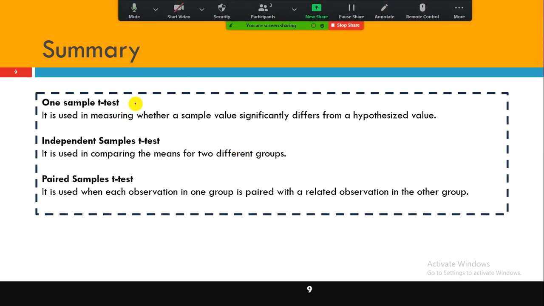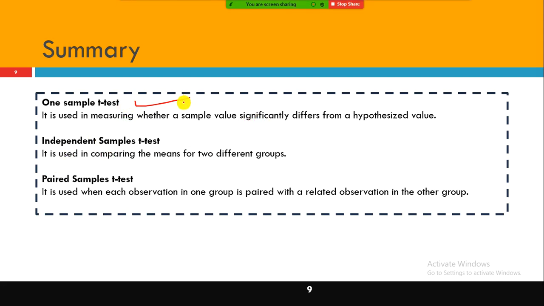So it's very clear, right? In one sample t-test, we have only one sample. We are not comparing two different population means, or comparing dependent samples or populations. Very clear here. For independent samples, obviously the samples which you are drawing are supposed to be from two different populations, right? The paired sample is the before and after thing, right? So there is a dependency between sample B and sample A.